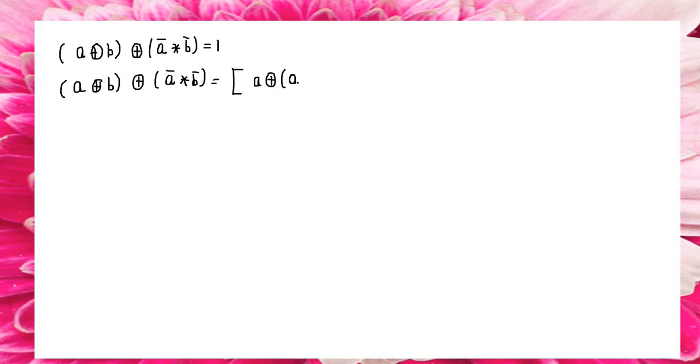A direct sum A bar star B bar, first term over. Next term will be: take B and multiple with all the other terms. This is known as distributivity. Already we know that.